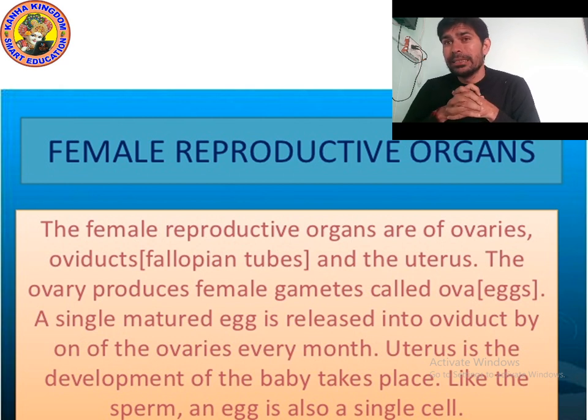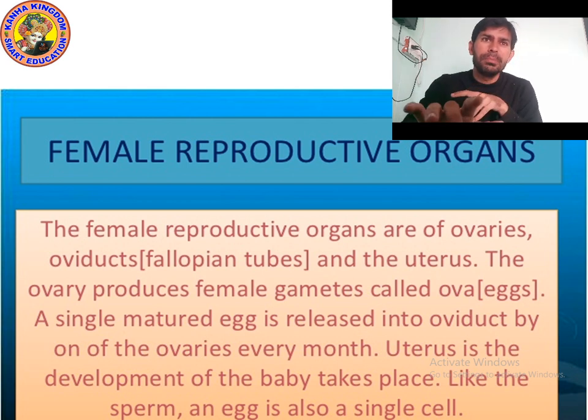Every month it is released. The uterus is where the development of the baby takes place. Yes, the development of the baby occurs in the uterus.